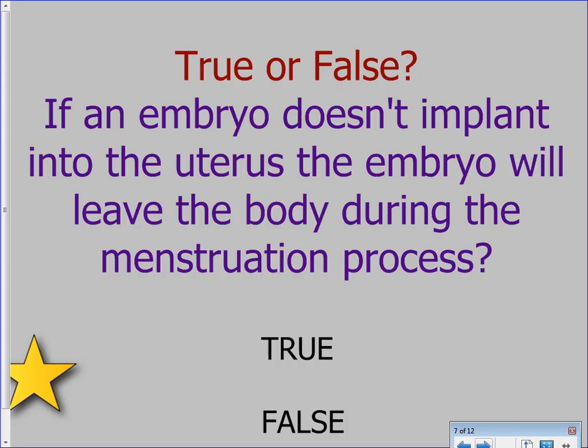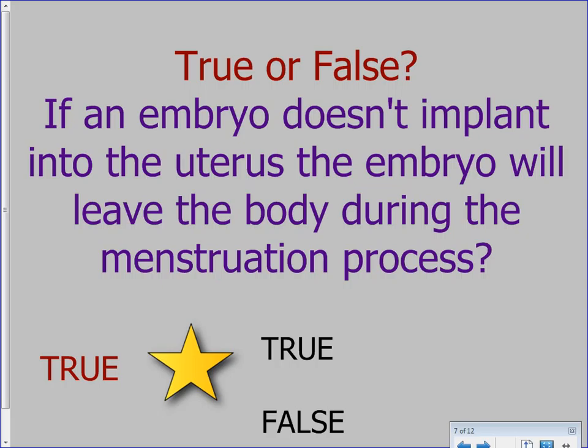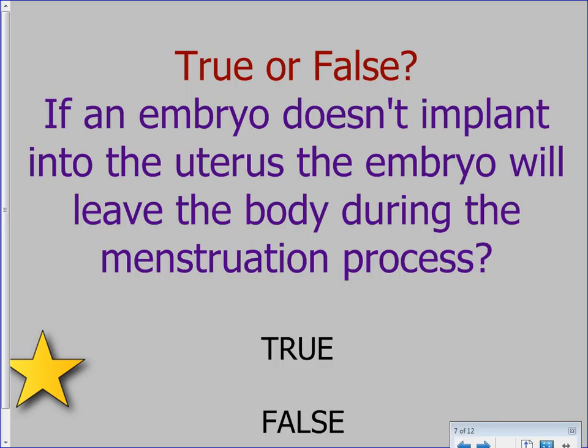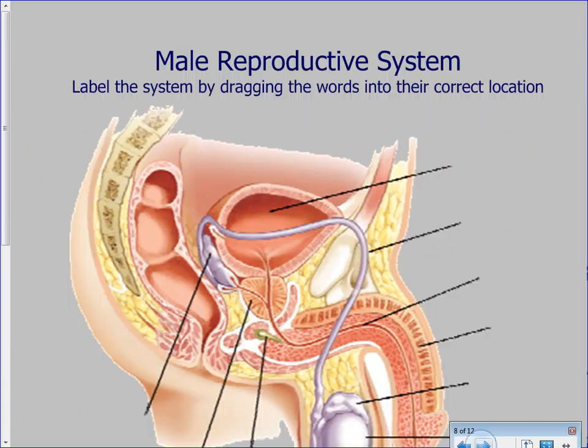If an embryo doesn't implant, or if there's no fertilization, the egg or the embryo will leave the body during the menstruation process. Sam, how is it going to leave the body then? It's true, because ovulation is when the egg is released from the ovary. We're going to talk about that a little bit more here. We haven't totally talked about this yet.